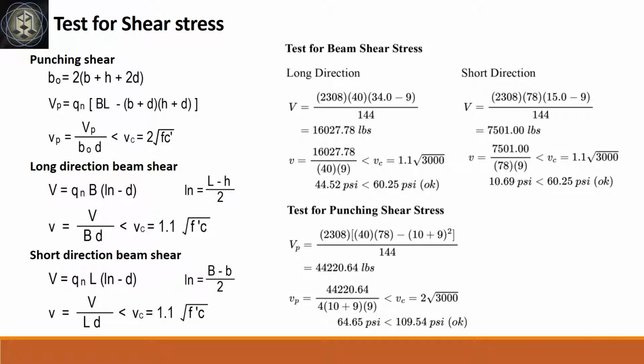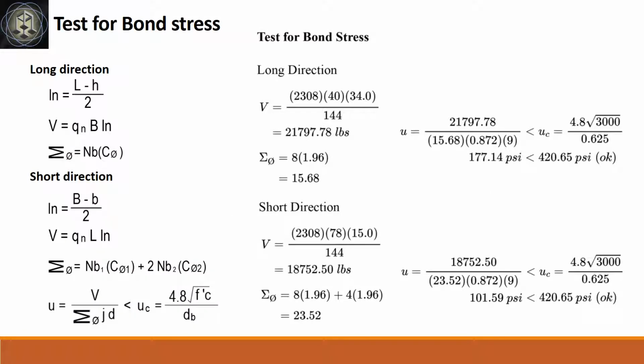Test for beam shear stress and punching shear stress. By following the computations, we get beam shear stress at long direction is 44.52 psi and 10.69 psi for short direction, both less than 60.25 psi concrete capacity. The punching shear stress is 64.65 psi, less than 109.54 psi concrete capacity. The bond stress at long direction is 177.14 psi and 101.59 psi for short direction, both less than